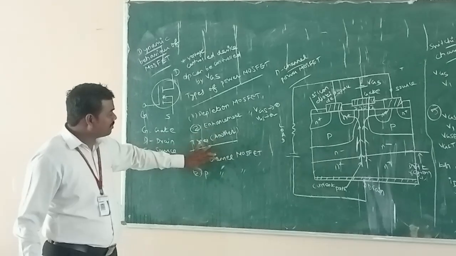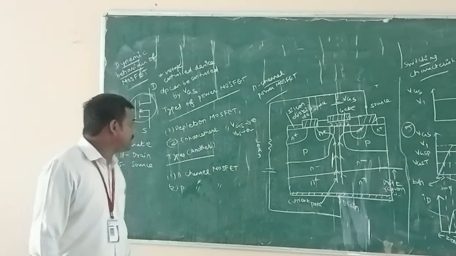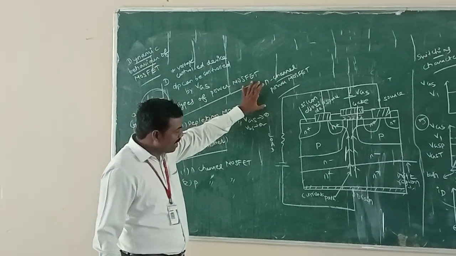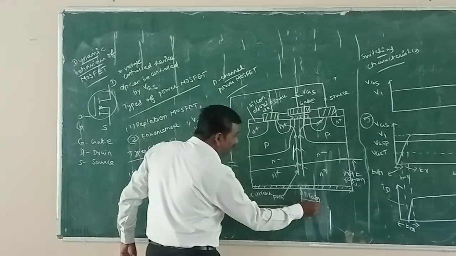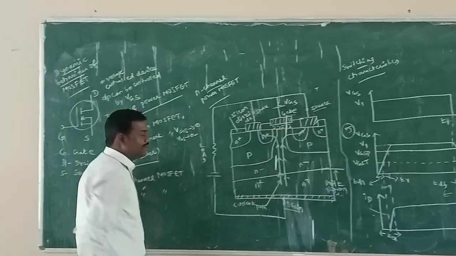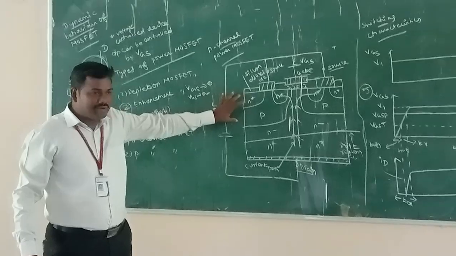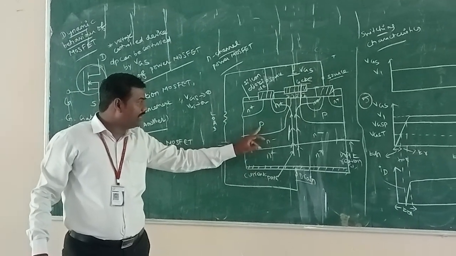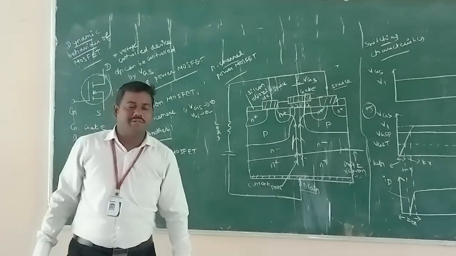Most of the time, the N channel MOSFET is used for this circuit diagram. In this, the N channel MOSFET has three terminals. One is a drain, another one is a source, and another one is a gate. And it also consists of N plus substrate, N minus substrate, P substrate, and silicon dioxide.